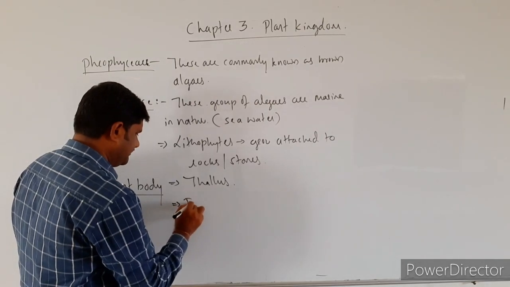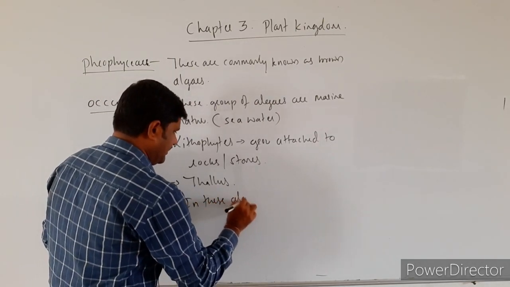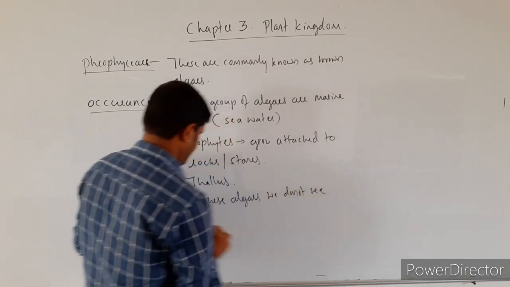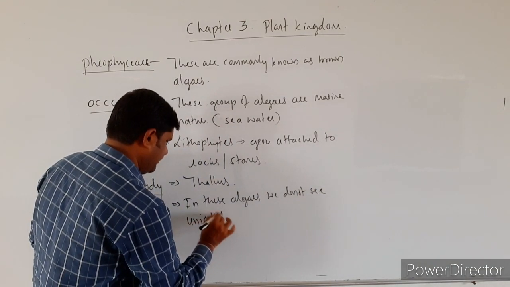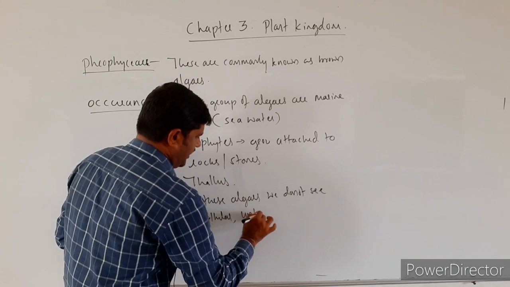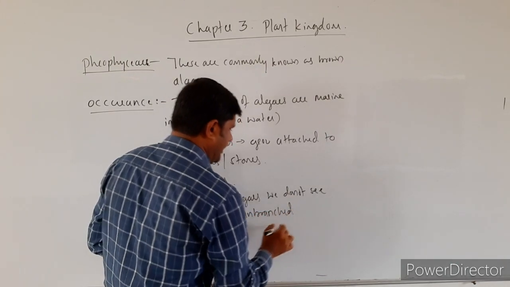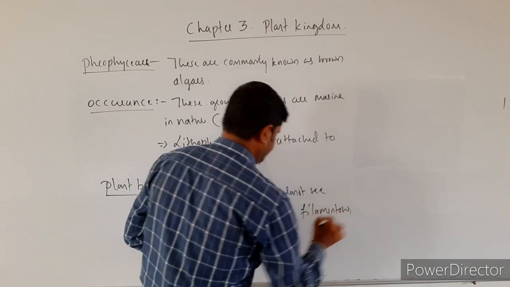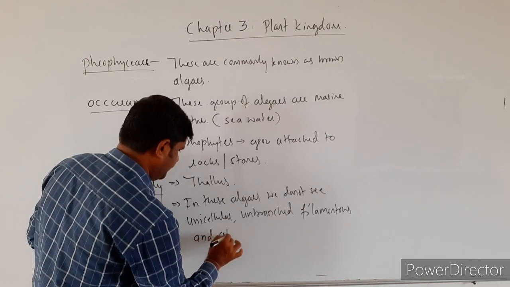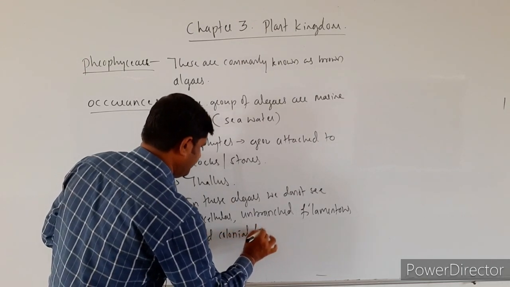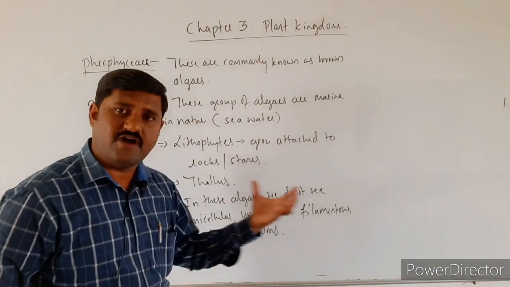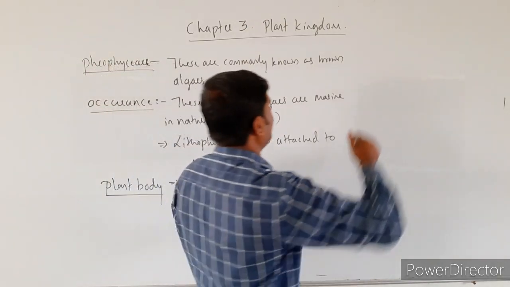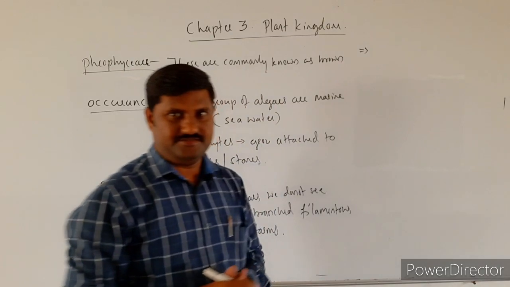In these algae, we do not see unicellular or unbranched filamentous as well as colonial forms. Then what form of body of these plants is? So, let us see the form of the body of these thallus, right?